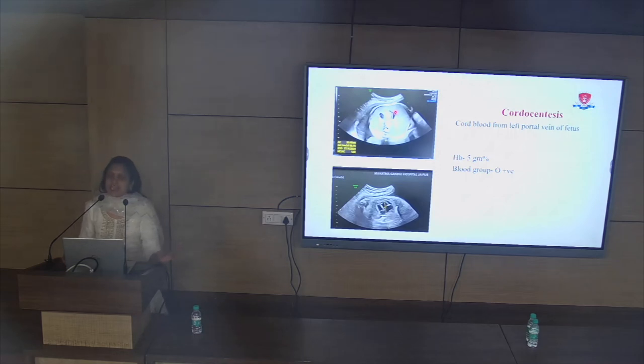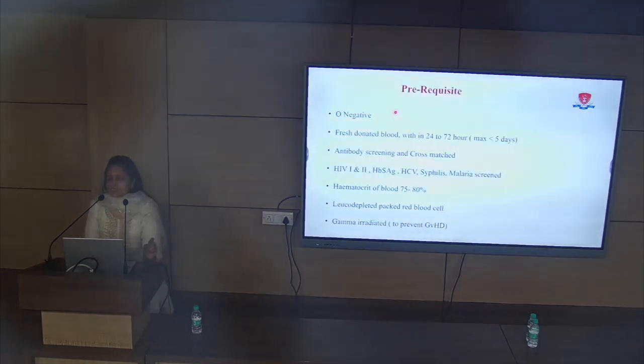So we decided that we will do the blood transfusion to the baby first. We will make the baby healthy, then we will deliver the baby. So we planned for intrauterine transfusion to the fetus. In intrauterine transfusion, we have a few prerequisites because the fetus is inside the womb. If there is any reaction or we give a wrong volume, then we can't save the baby. So we need to be very cautious.